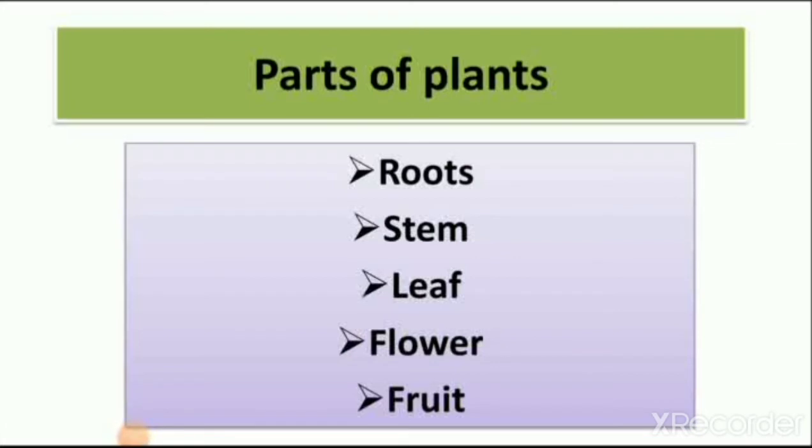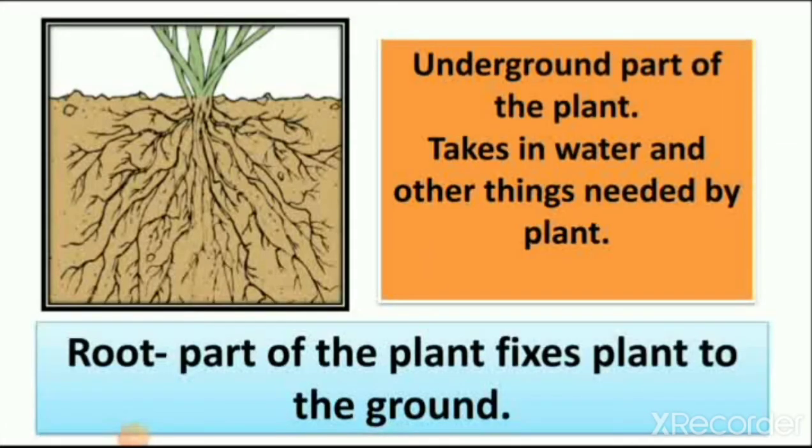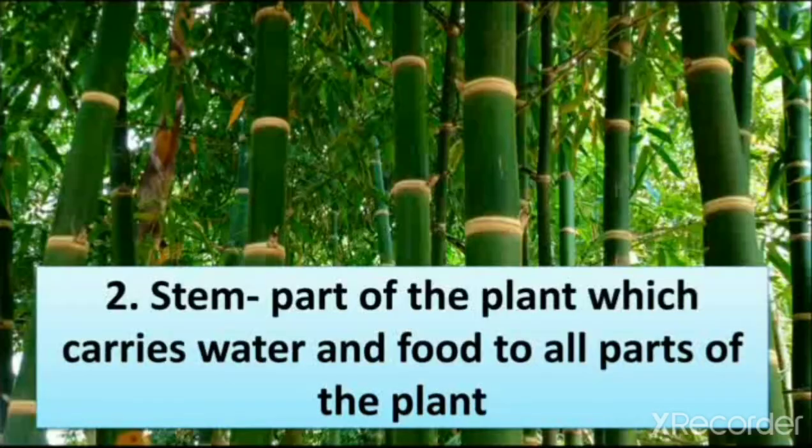Then we learn about the first part of the plant, the root, which grows underground. It is the underground part of the plant which takes in water and other things needed by the plant, like water and nutrients from the soil. So here is a part of the plant which fixes the plant to the ground. It is a root. So we learn about roots, and then we learn about stem.